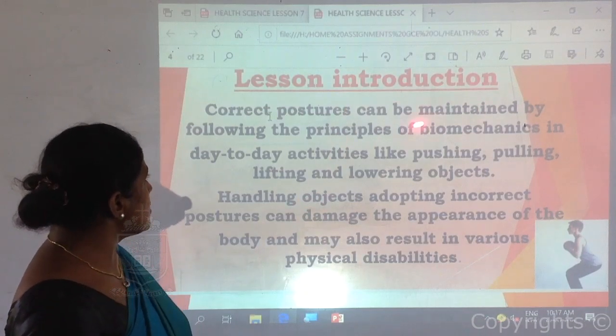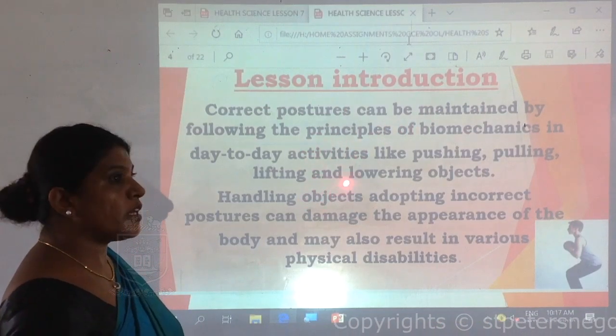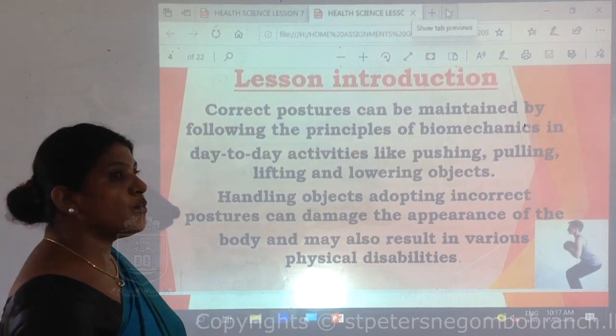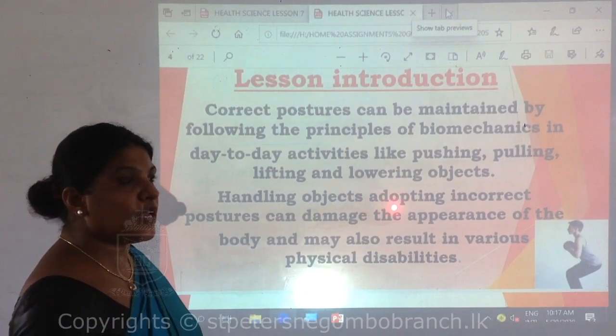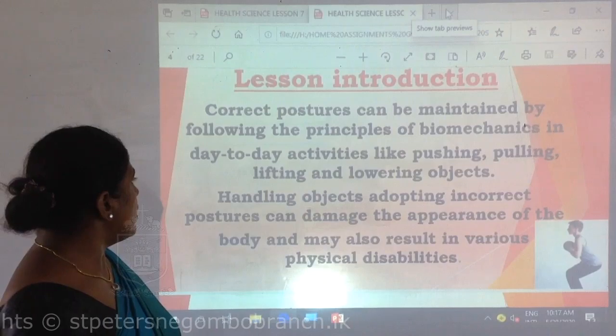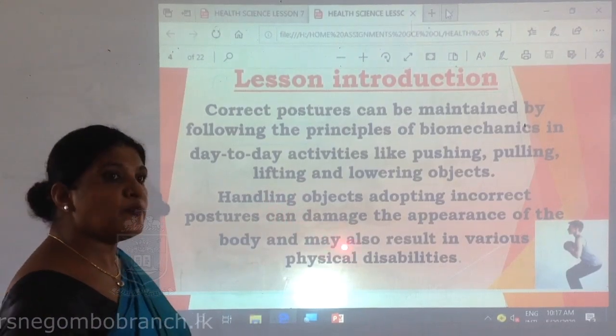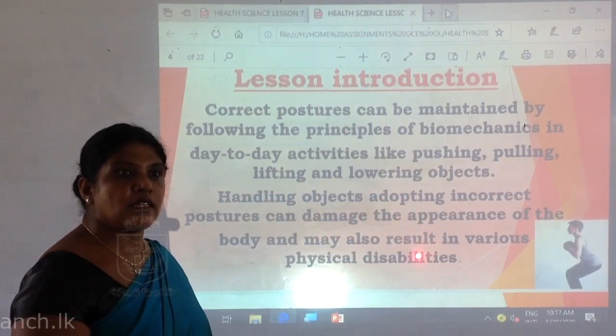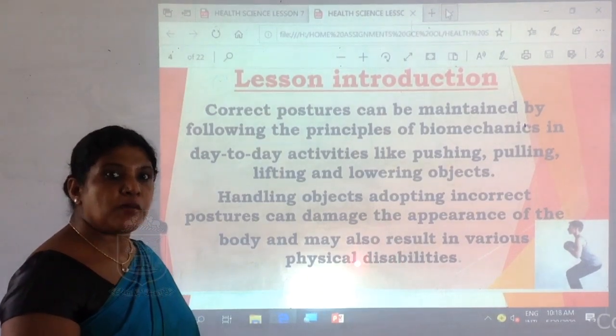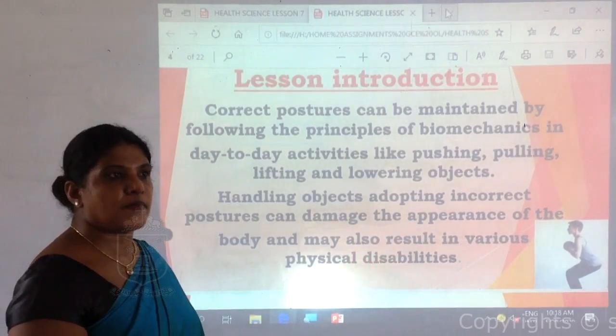Under lesson introduction, application of correct posture is very important when you handle different equipment in day-to-day life. Therefore, it helps to reduce the ailments in your body and minimize the damage to your body systems.